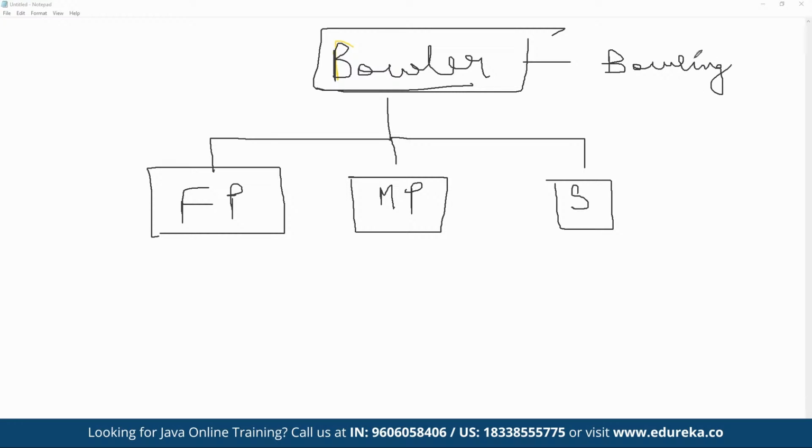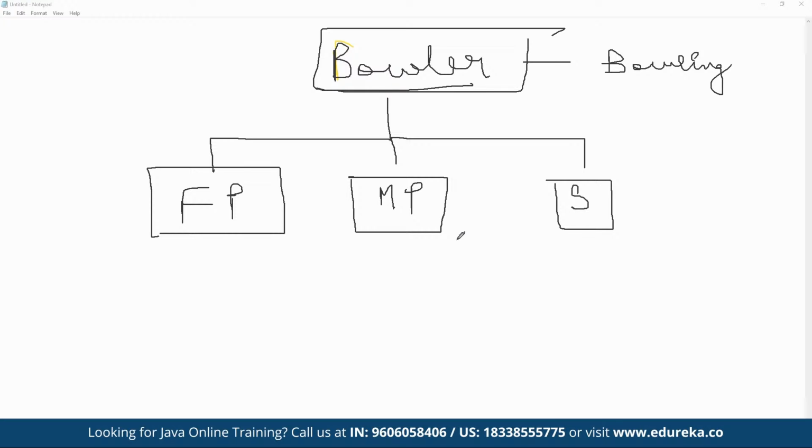And now this method may be used by all the other child classes as well. As we all know, a fast bowler is going to bowl differently as compared to medium pacers and spinners in terms of bowling speed, because the entire way they bowl is going to be completely different. Similarly, a medium pacer's implementation of the bowling method is also going to be different. In the same way, a spinner is also going to bowl differently, correct?